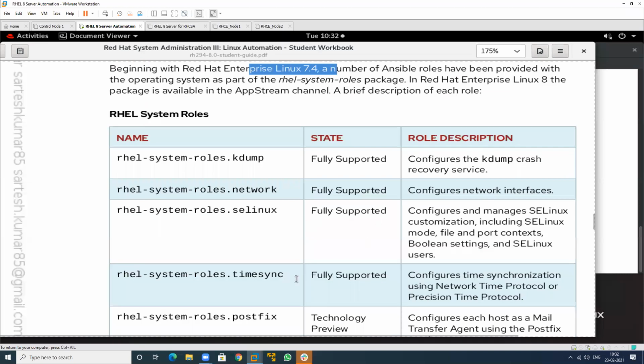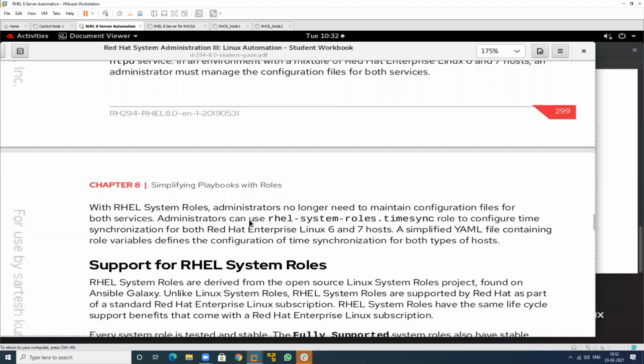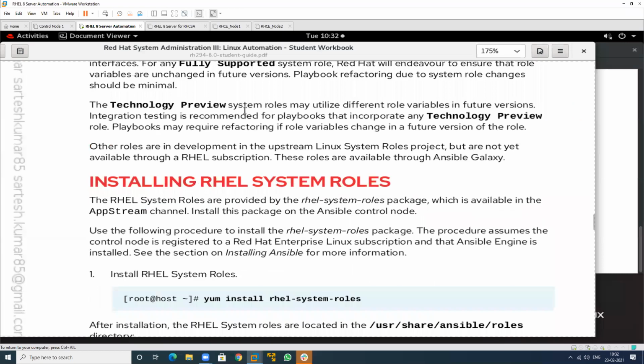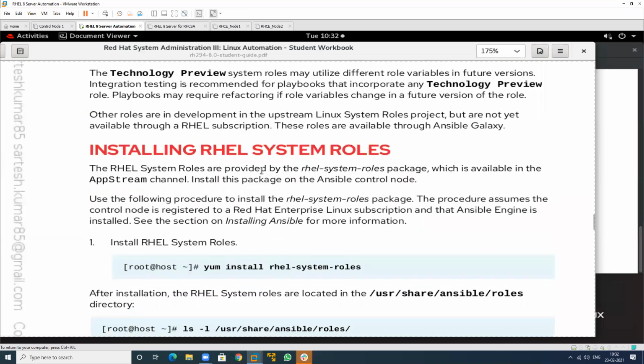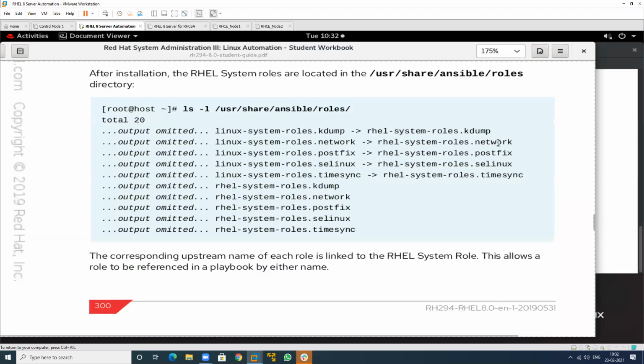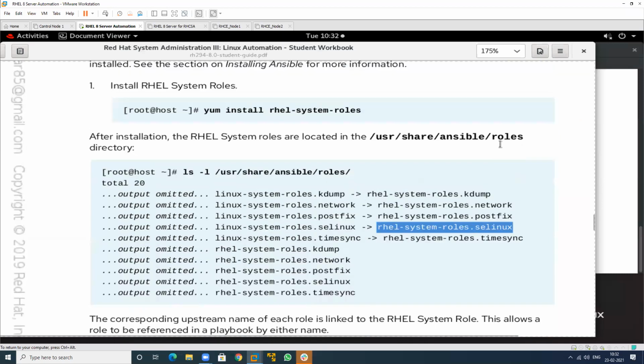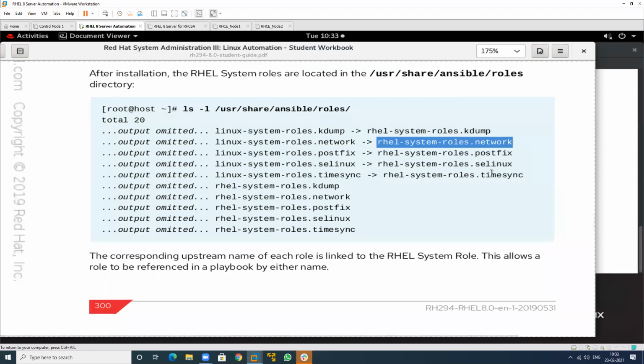So these are all the parameters that I will tell you. First install this particular role package, and if you want to check all the roles, you can check kdump, network, postfix, SELinux after installation of this package. If we have a task related to network, we can use this one. If we have a task related to postfix, we can use this one, and SELinux, time synchronization, and the others also.